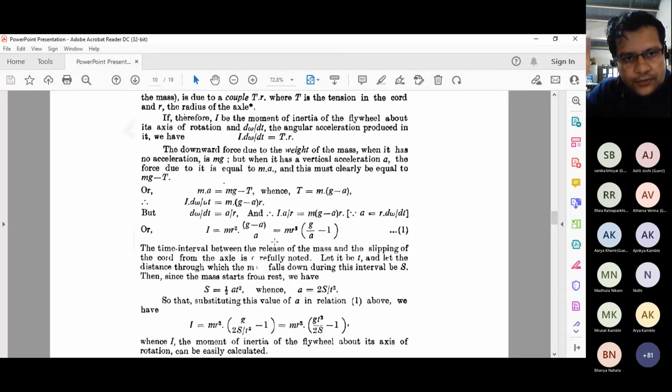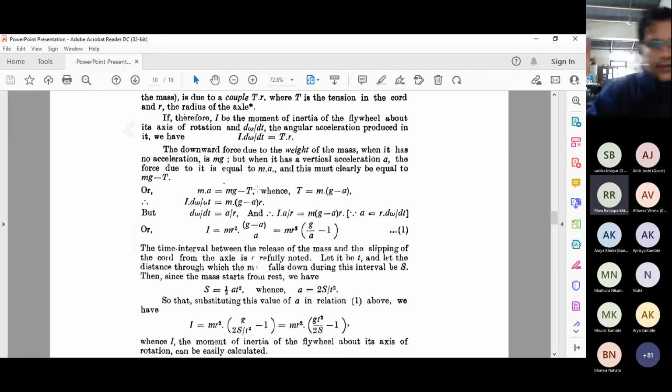So what I'm going to explain over here is this particular force, which we called the force due to this mass, mg. When you put a weight, it has a vertical acceleration that has a value a, and that is mass into a. I mean to say that the net force will be mg minus T.